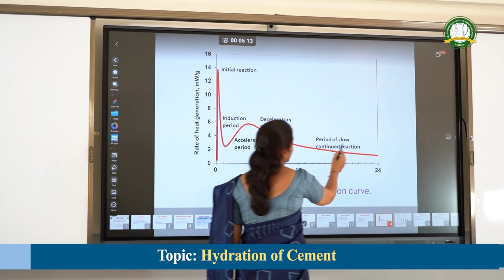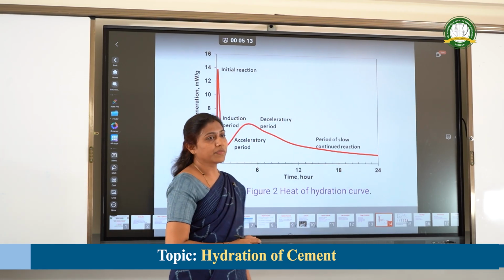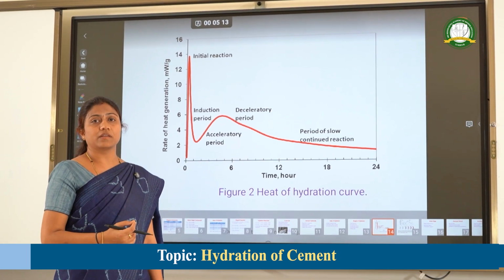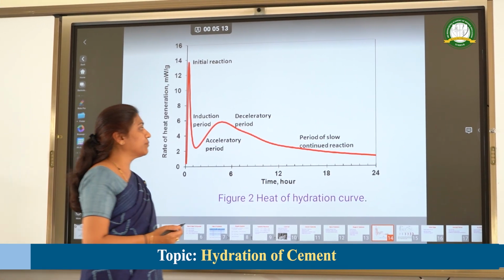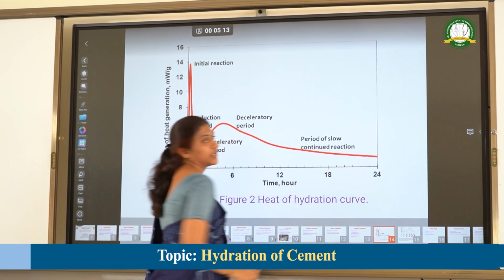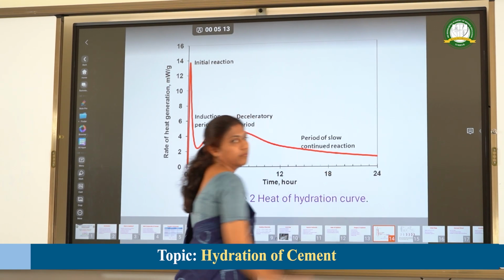Next one is the period of slow continued reaction. That is the last step, where it may continue for months or years together as long as there is availability of moisture. This period continues and the strength gain in this period will be very minimal.